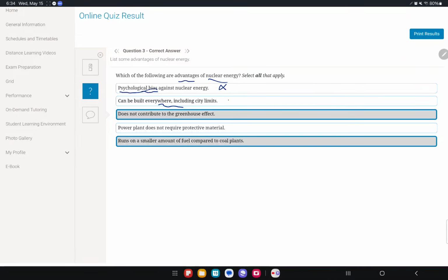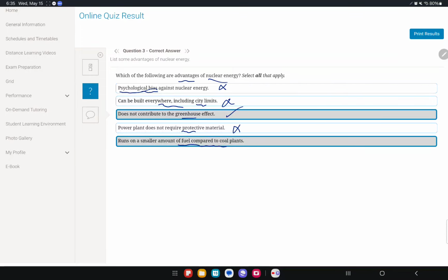Did we say it can be built everywhere? Obviously not. Obviously it can't be built near the city. If it has radiation coming out of the power plant, how does that allow it to be built beside the city? It's just going to kill everybody. It does not contribute to the greenhouse effect. We said it does not contribute. Power plant does not require protective material. That's wrong. We said that it takes a lot of money to build the protective material.